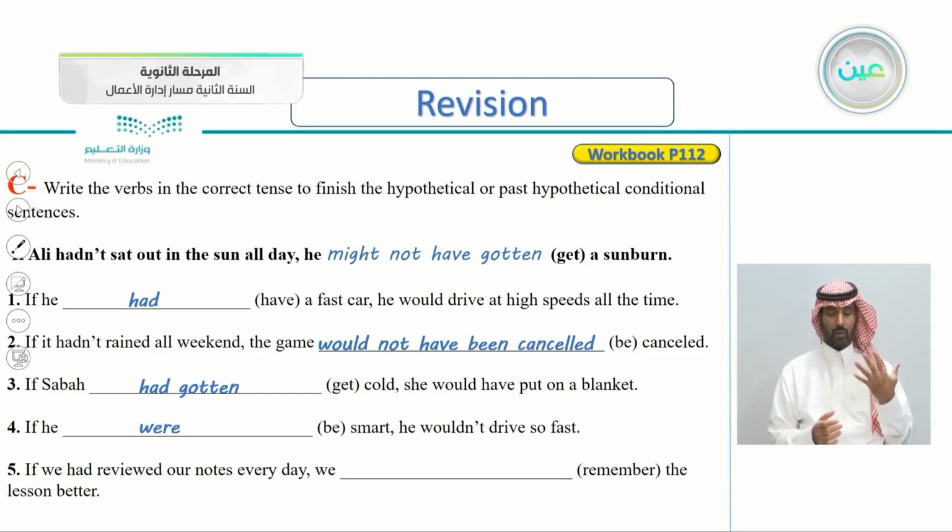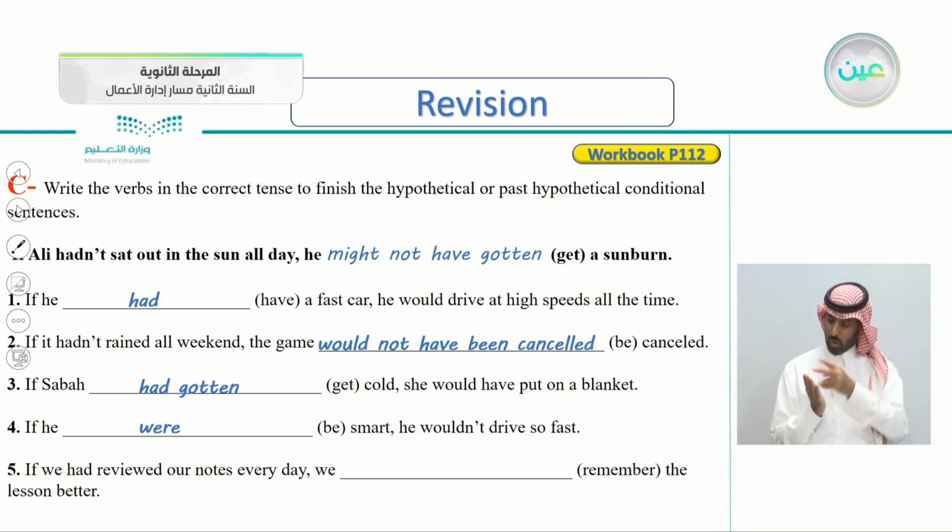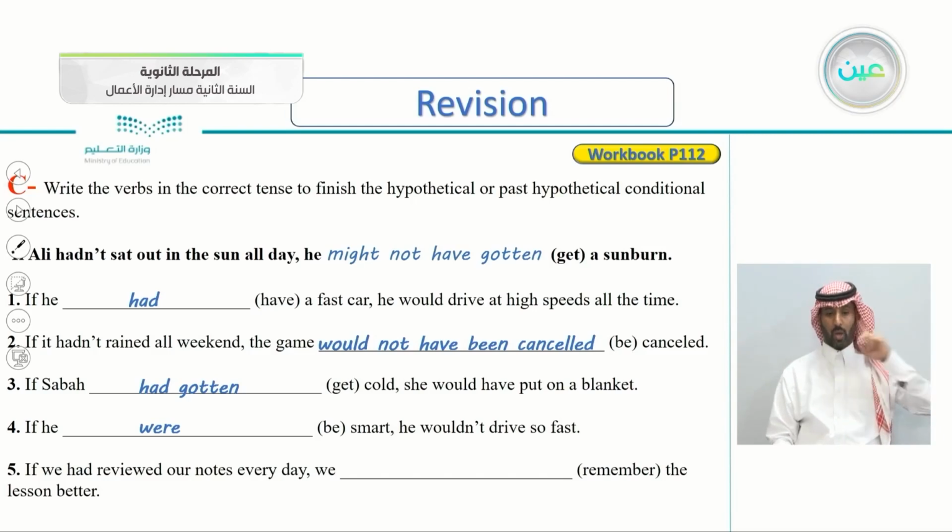Number five, if we had reviewed our notes every day, we and the verb here is remember the lesson better. This is the result clause. So what's the answer here? If we had reviewed our notes every day, we